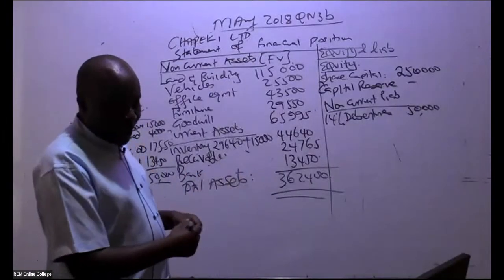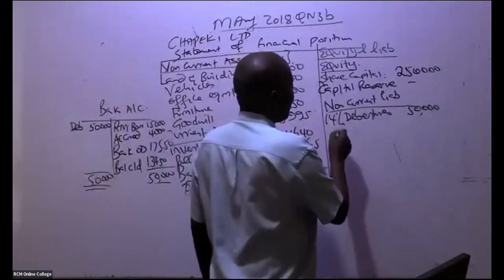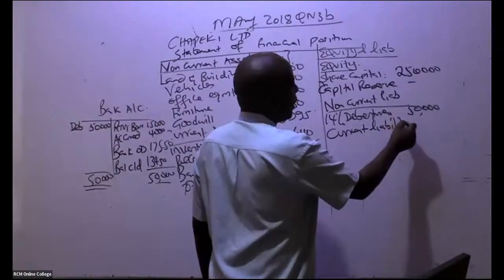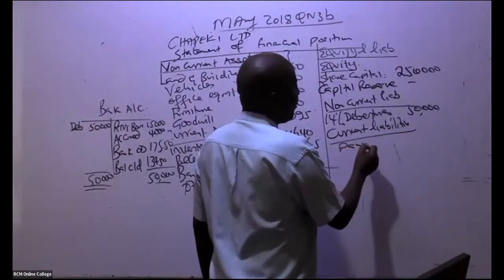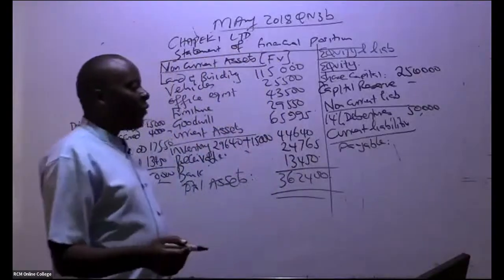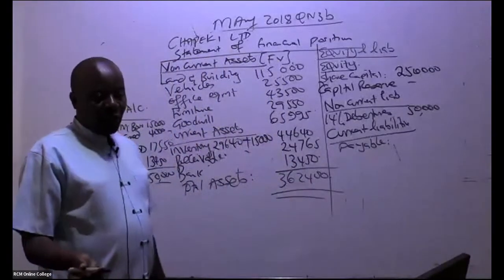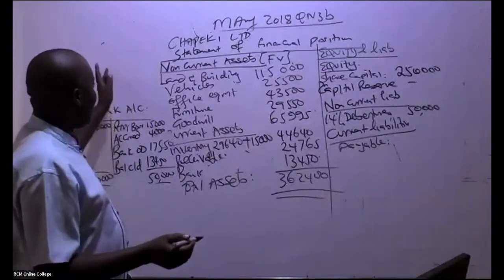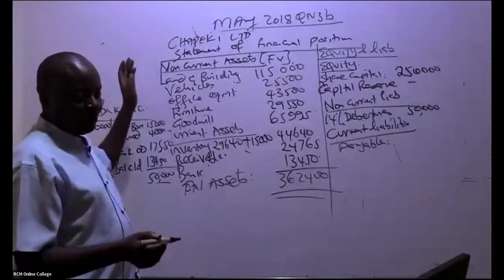And then we go to current liabilities. Current liabilities, it's only the payable, because remember, in this case the overdraft was paid. So it's only the accounts payable that we have already been able to work out in this business purchase account.